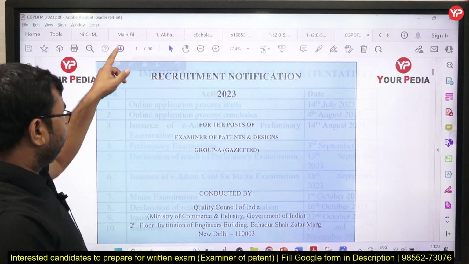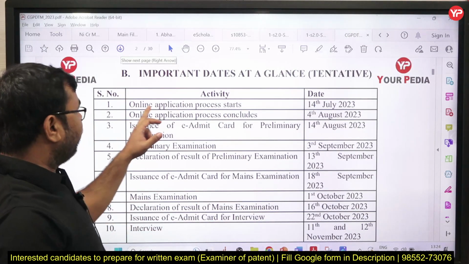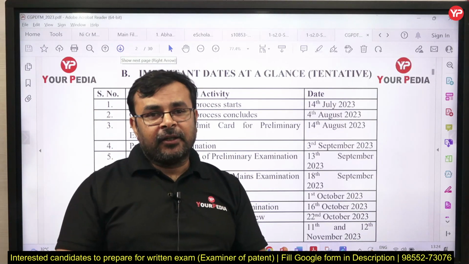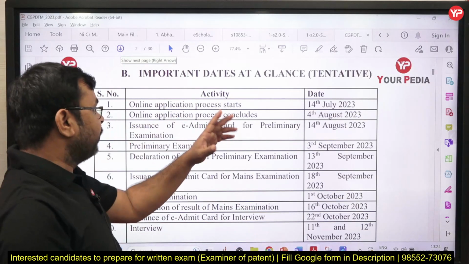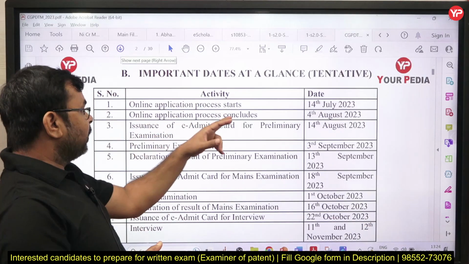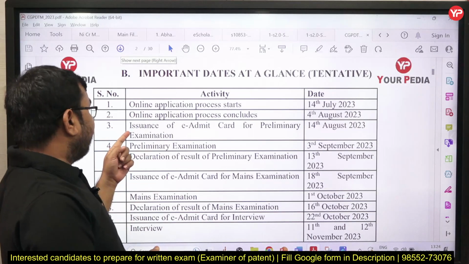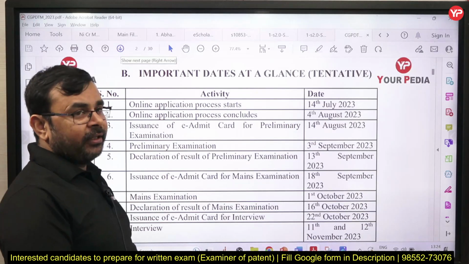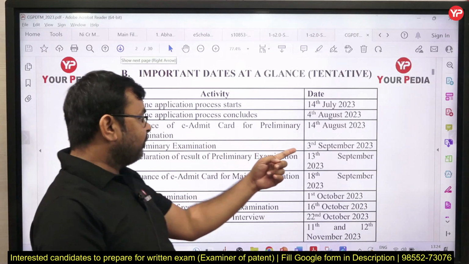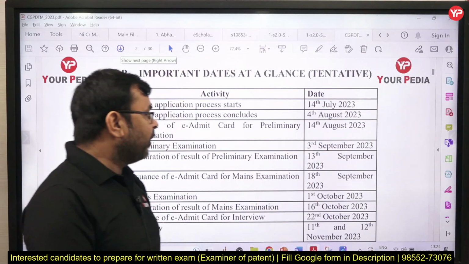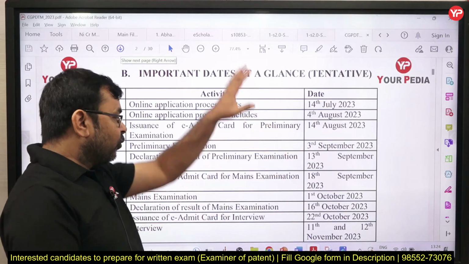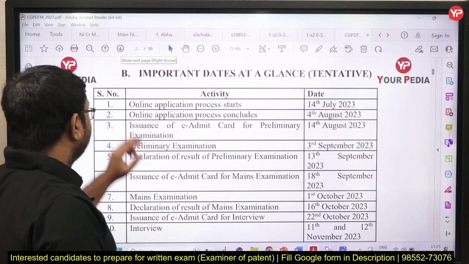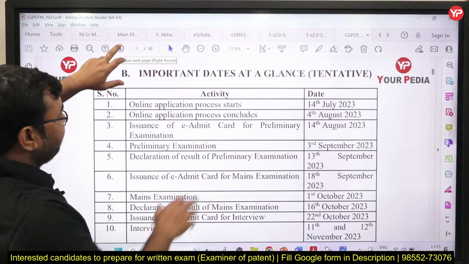The first one you can see here is the important dates. The online application process starts from 14th July 2023, means from today onwards, correct. From today the application portal is open, and the online application process concludes on 4th August 2023. After that, the e-admit card for the preliminary exam is issued on 14th August 2023, and the pre-exam will be conducted on 3rd September 2023, followed by the declaration of the result. The complete information regarding this exam is given here, so you must read these important dates.